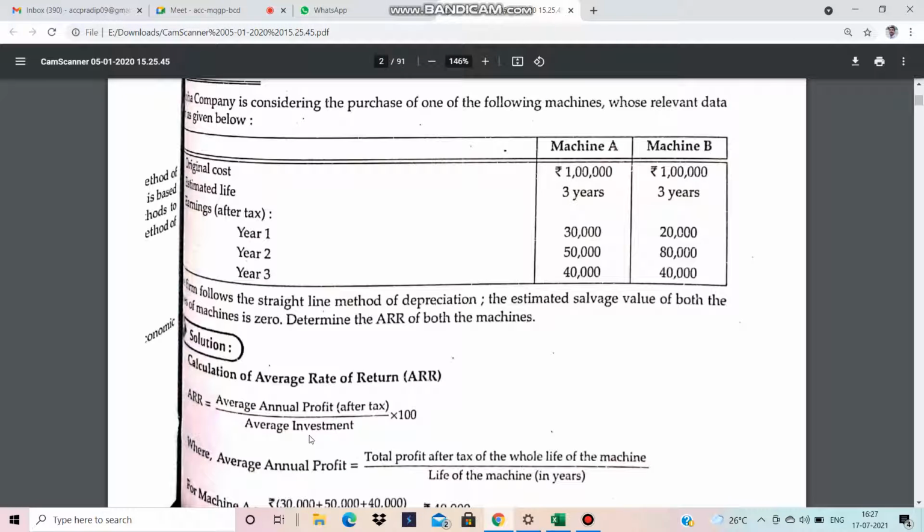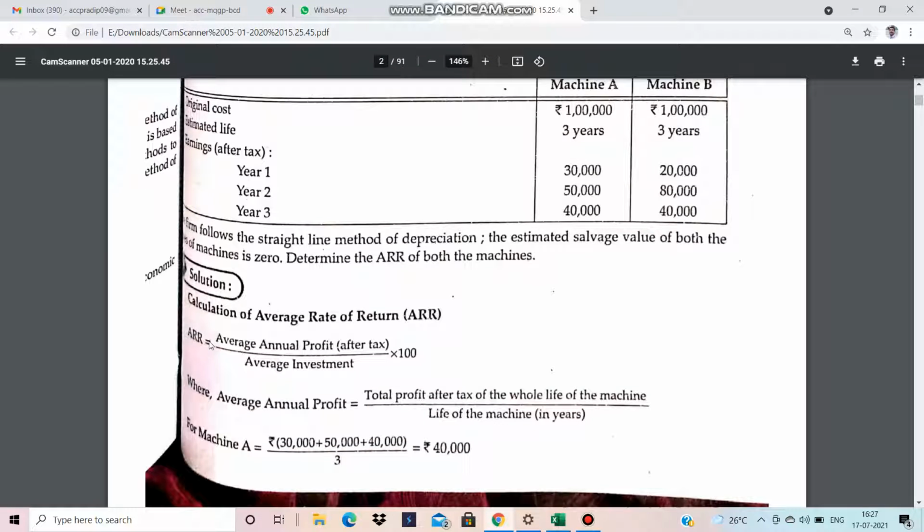For both the machines, what is the formula? We know PAT divided by average investment. The last 3 years profit after tax means 30,000 plus 50,000 plus 40,000, that is 1,20,000, divided by 3. So the average profit after tax for machine A is 40,000.